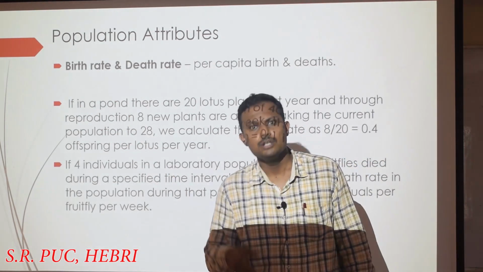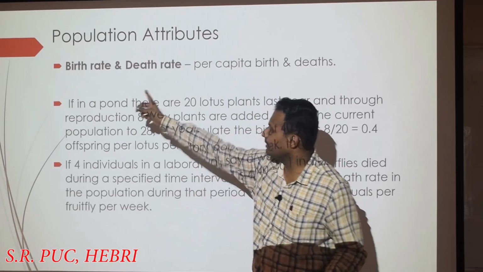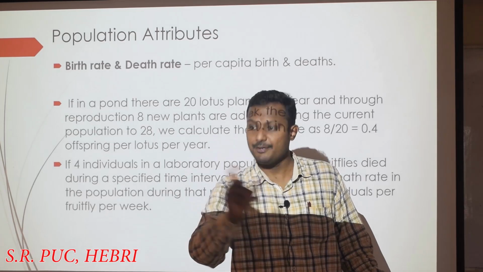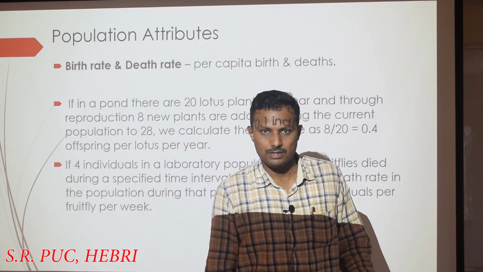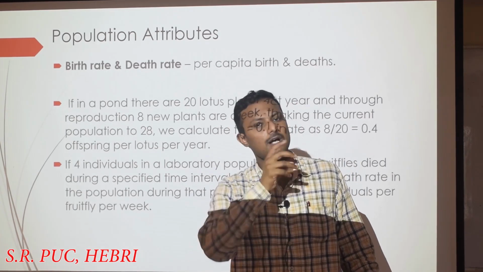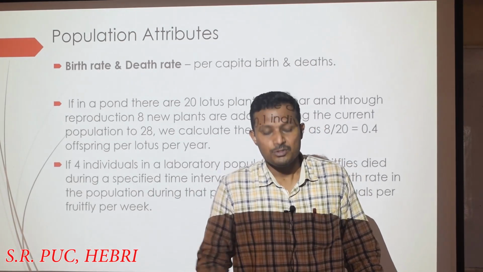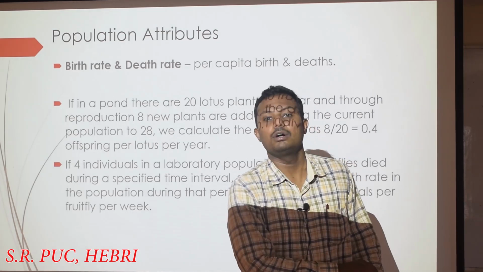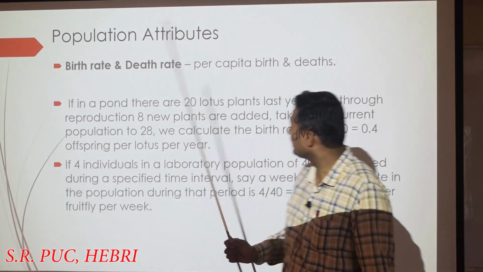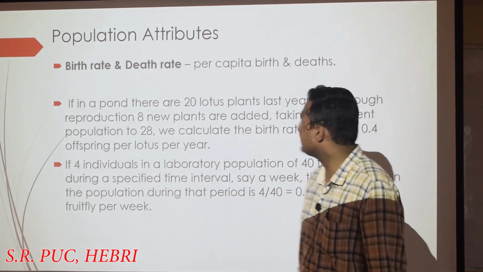In a population, on an average in a given duration of time, when calculating birth rate and death rate, we also have to pay attention to the lifespan of that particular species. If you are talking about the population of human beings, the normal lifespan can be considered up to 100 years maximum, isn't it? If you are talking about the elephant population, 60 years. So that is the lifespan, that is the duration. And in that duration, you are talking about the birth rate and death rate, right? This is nothing but the percentage or per capita birth and death details, right?